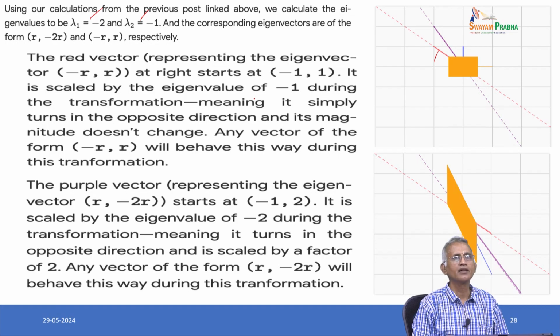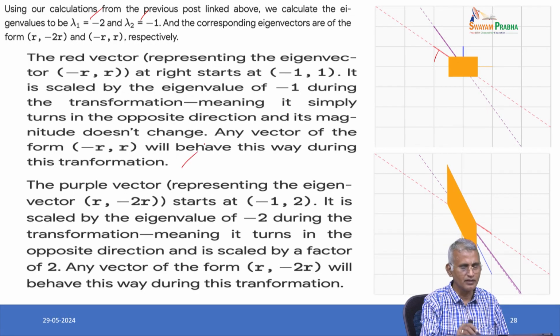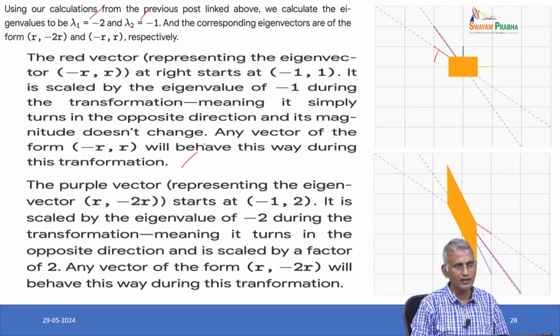Any vector of the form minus R, R will behave this way during this transformation. Next, the purple vector represents the eigenvector R comma minus 2R, and it starts from minus 1 comma 2. It is scaled by the eigenvalue of minus 2 during the transformation, so it turns in the opposite direction and is scaled by that factor.